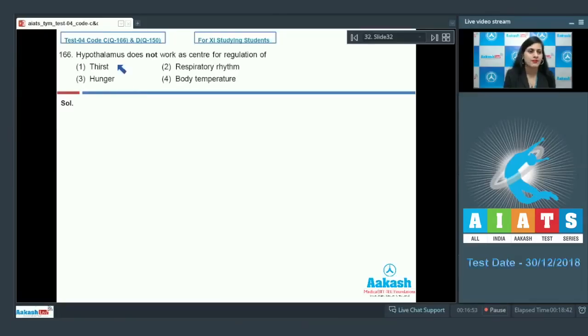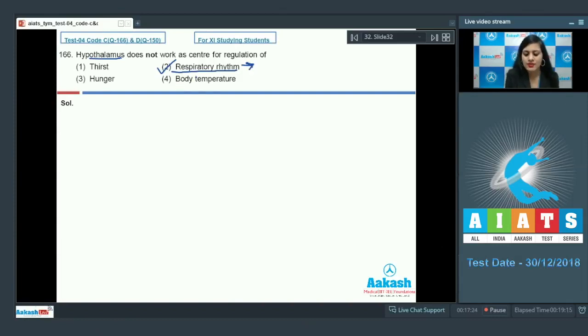Question number 166. Hypothalamus does not work as center for regulation of. And we all know that hypothalamus regulates body temperature, urge for eating, drinking, sexual drive, as well as emotional reactions such as anger and rage. So the correct answer to this question is option number 2, that is respiratory rhythm.